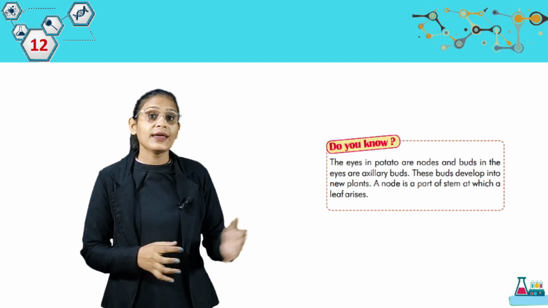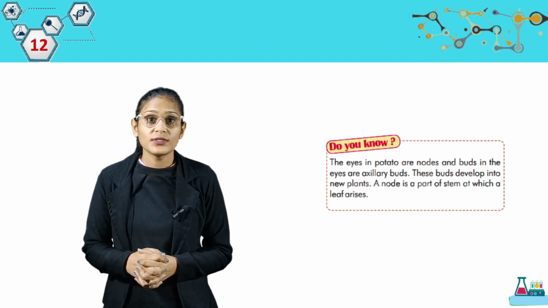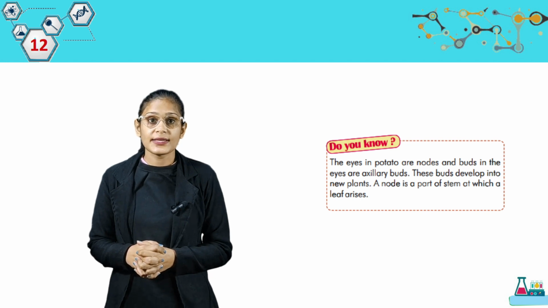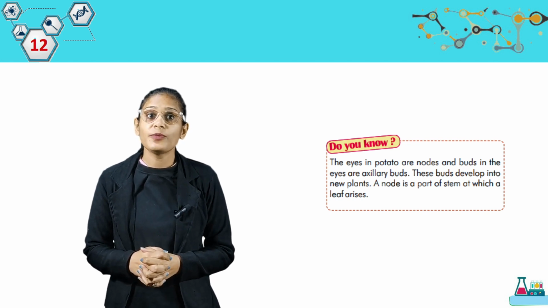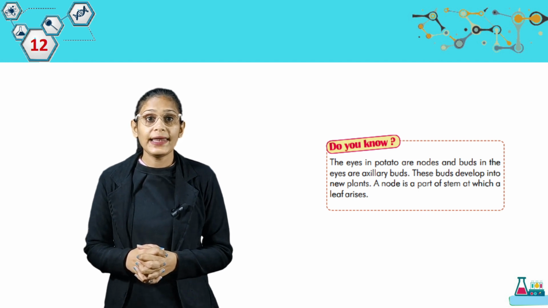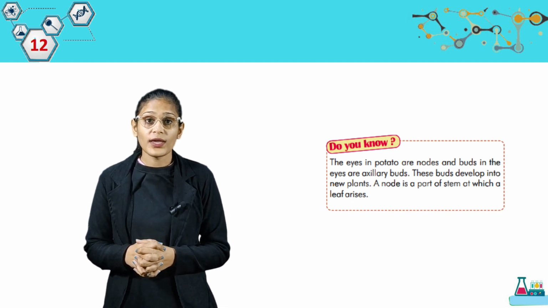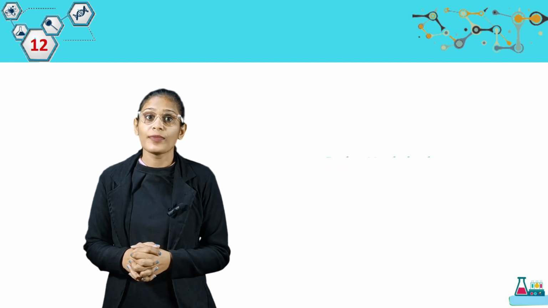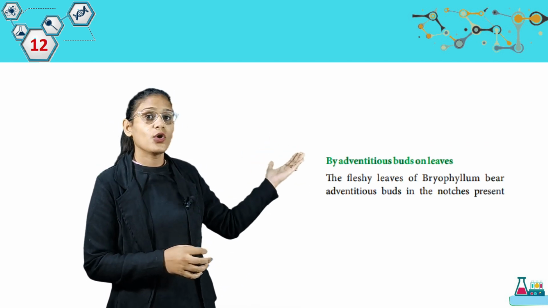Do you know? The eyes in potato are nodes and buds in the eyes are axillary buds. These buds develop into new plants. A node is a part of a stem at which a leaf arises.